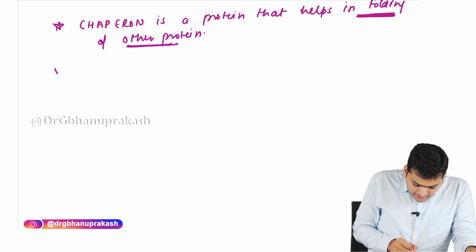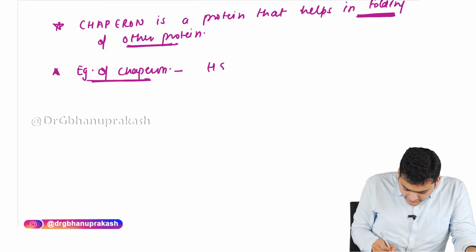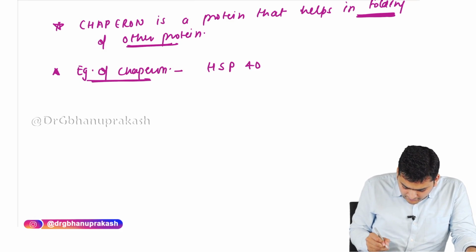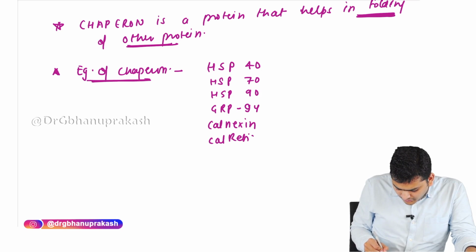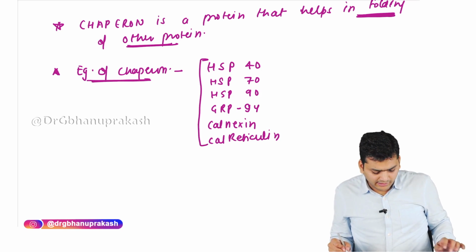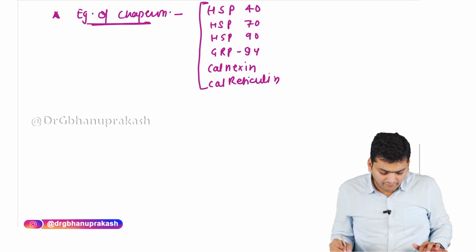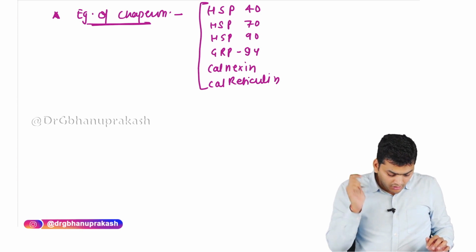If we talk about examples of chaperones, they are such as heat shock protein 40, heat shock protein 70, heat shock protein 90, GRP 94, calnexin, calreticulin. The list is very long, but at least you should remember these. HSP 40, 70, 90, GRP 94, calnexin, calreticulin. These are the examples of chaperones that prevent the denaturation process routinely in our body.